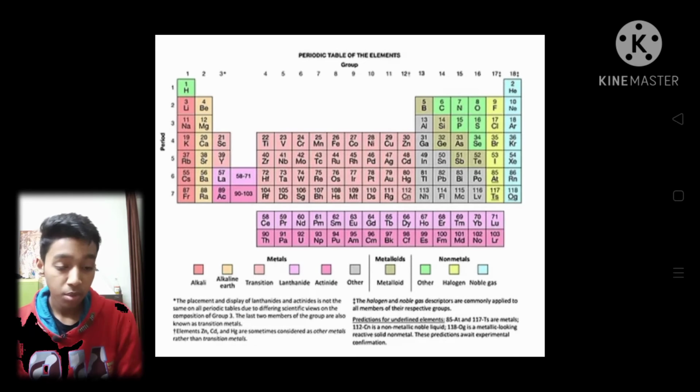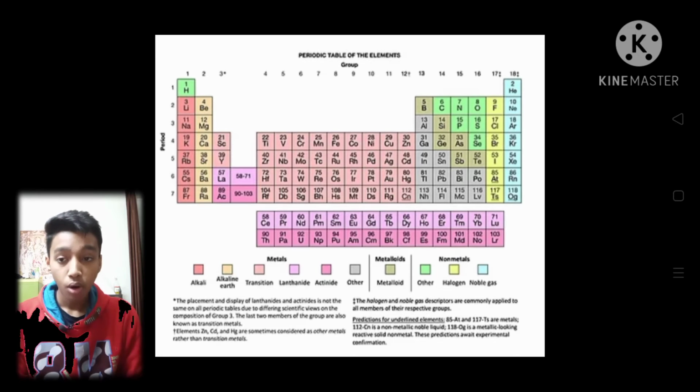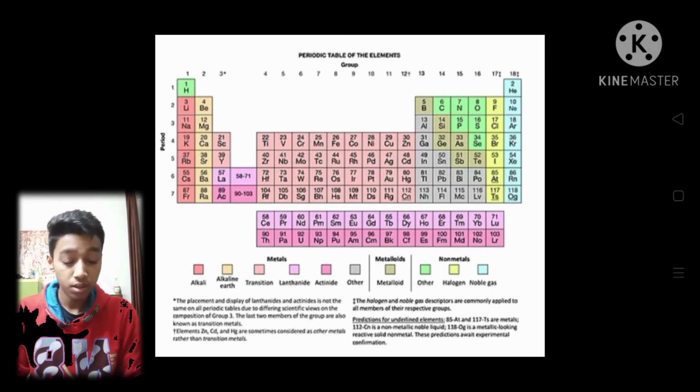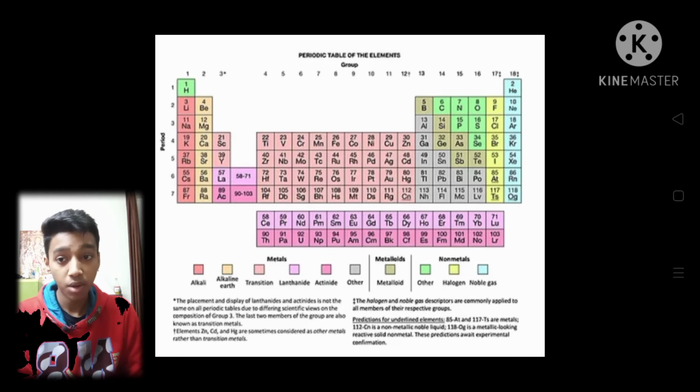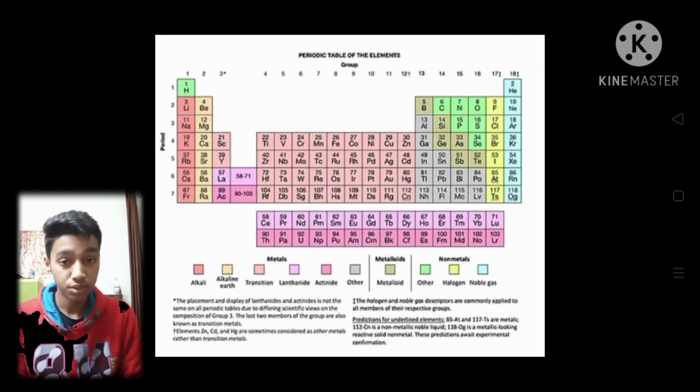Further information about the periodic table is all about the arrangement of the elements, and it provides a very useful framework for analyzing chemical reactions: when an element reacts with other elements, and what the reaction is about. So the periodic table tells about the reactions and their properties, and gives much information.